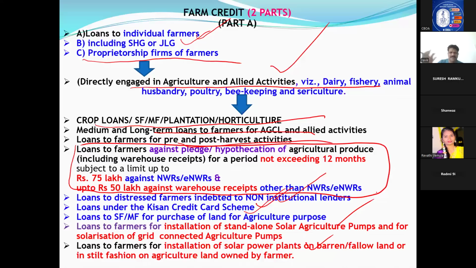Then tomato, for example, take a tomato cultivator. He got tomato. At the time when he got the crop in his hand, the tomato value is 10 rupees. Now he cannot sell. He wants to wait for 2-3 months to get better pricing. So then what will he do? The entire produce he can keep in godowns, right? In technical terms, we call it a warehouse.